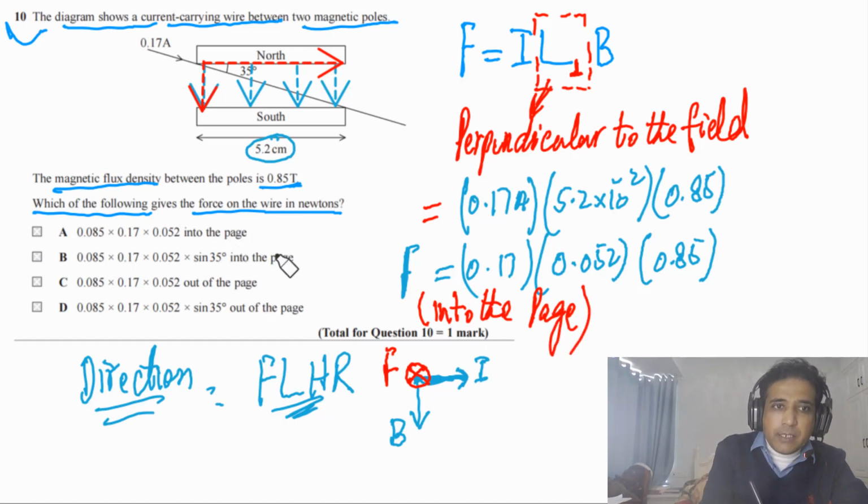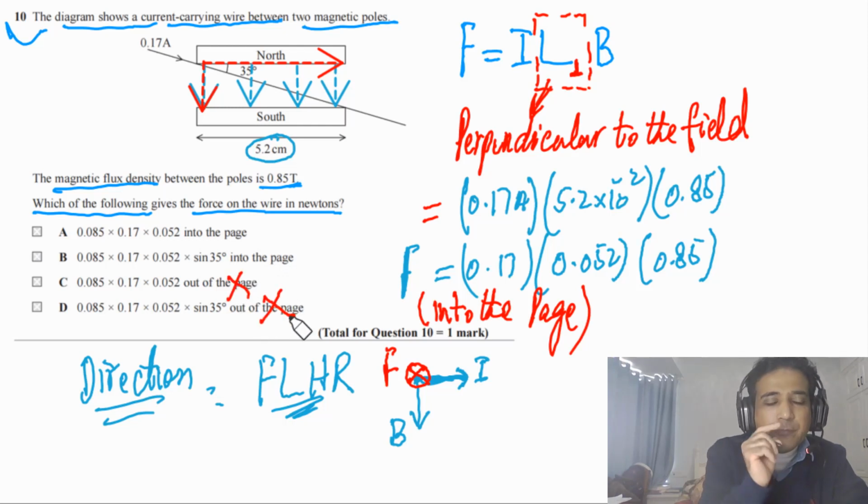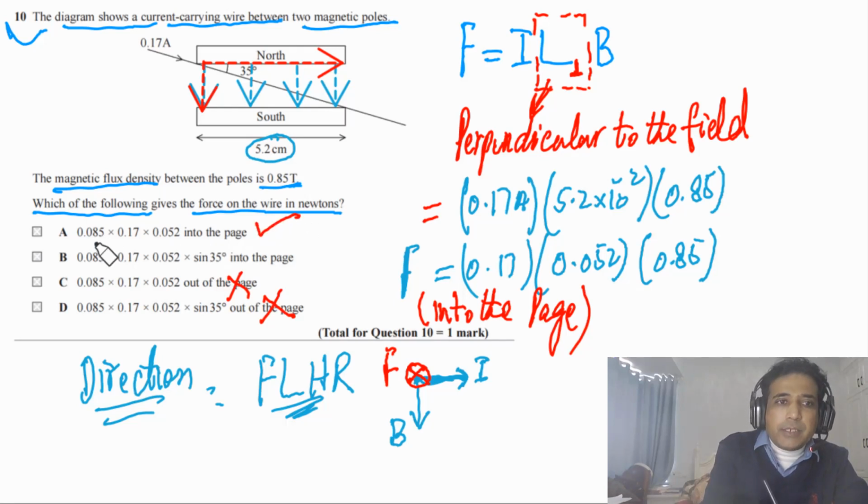This can be the answer, but this is not the answer. Now if you look at the given options A and B, A is the right answer. Actually this is incorrect, this has to be 0.85. This one is correct, this has to be 0.85. This is just a typo, this is wrong actually.